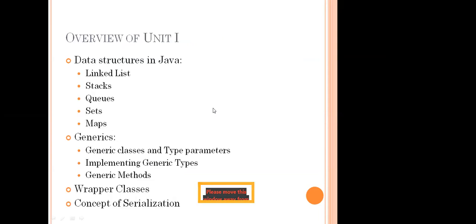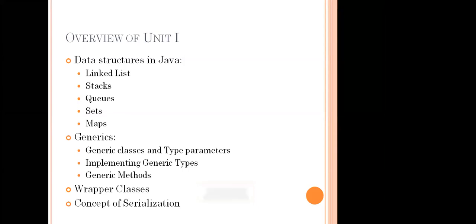So this is the end of the first unit. So far we covered the first unit. I already said that we divide it into two parts. One is data structures, the basic concepts we learned. Another part is generics, wrapper classes and the concept of serialization. So linked list, stack, queue, maps, and generics, generic classes and types of parameters. How we implement generic types, and generic methods. What are the advantages of generic methods?